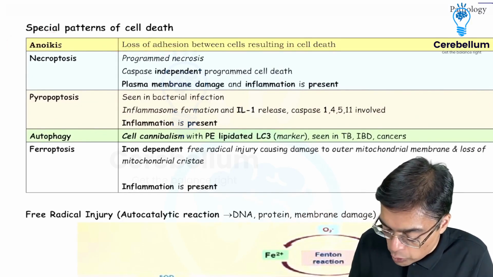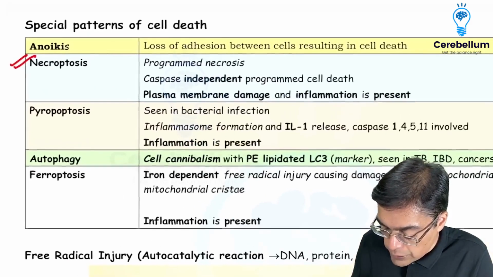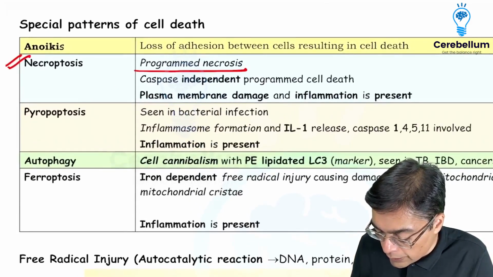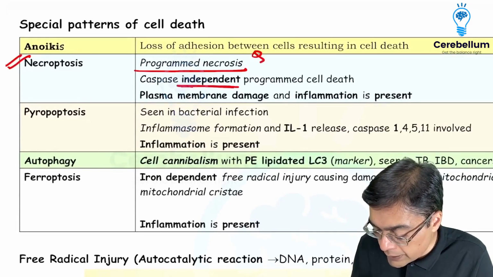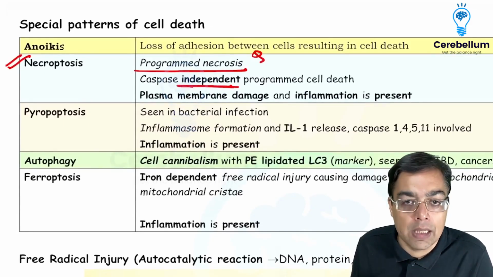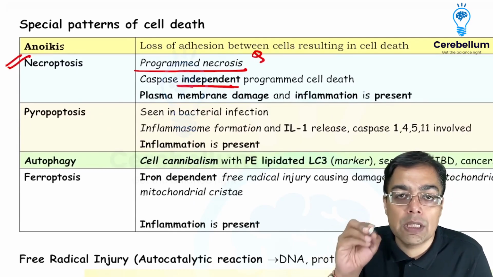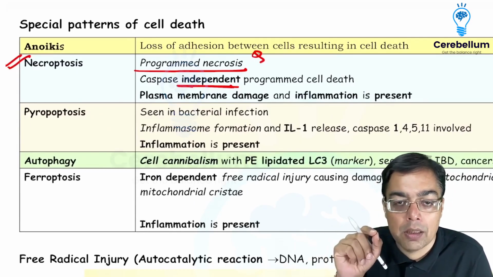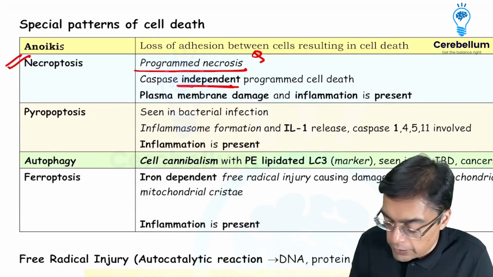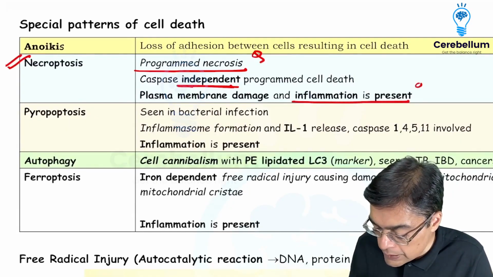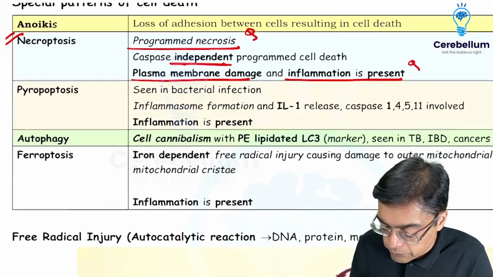So far as necroptosis is concerned, necroptosis is also being given the name of programmed necrosis. Remember the word, it is caspase independent programmed cell death. It's an example of a condition in which there is a damage to the plasma membrane, and because there is a damage to the plasma membrane, inflammation is also going to be present. So that's very, very important.